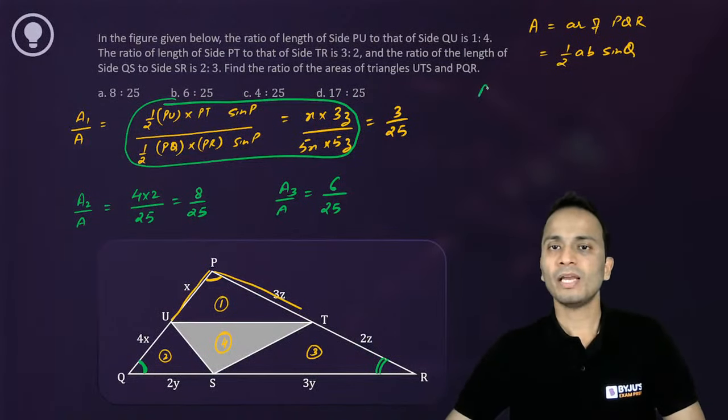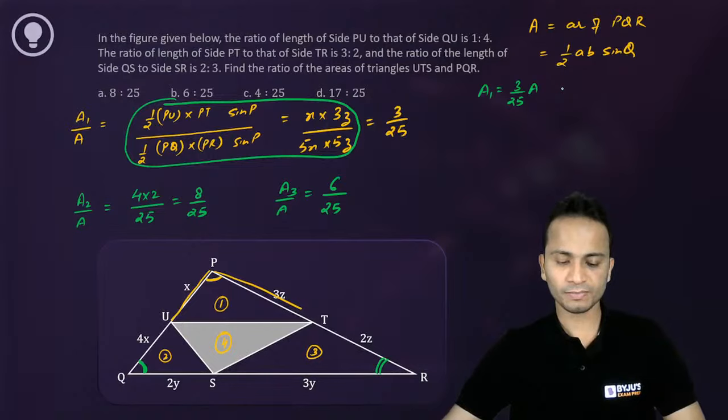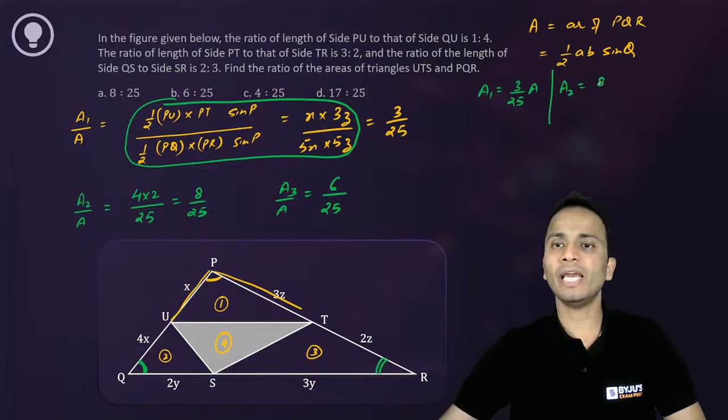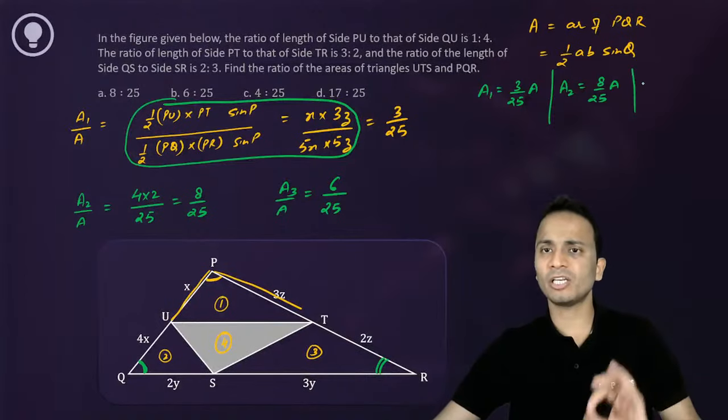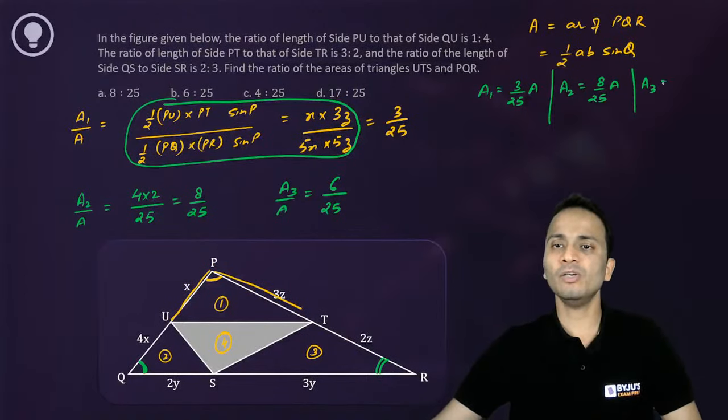So A1 will be equal to 3/25 times the area of the bigger triangle. A2 will be equal to 8/25 times the area of the bigger triangle. You don't need to write all these things again and again; I'm just clearing this out. A3 will be equal to 6/25 into the area of the bigger triangle.